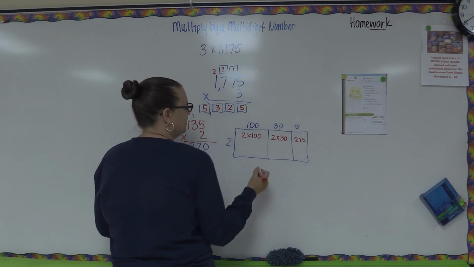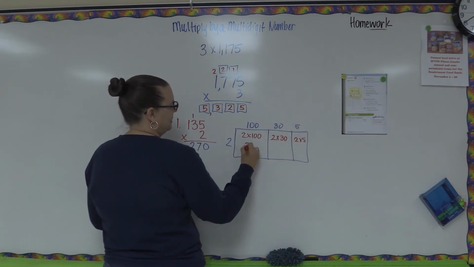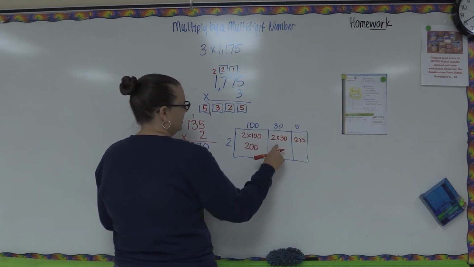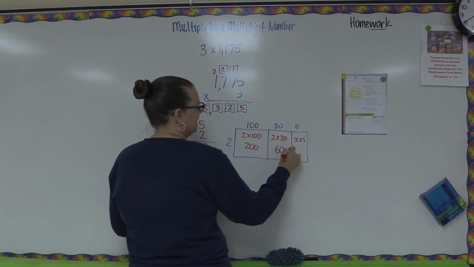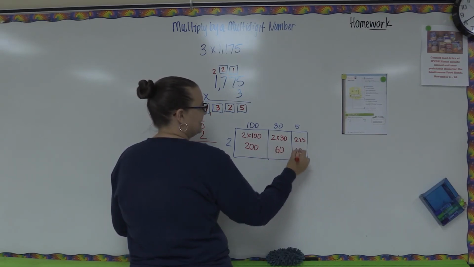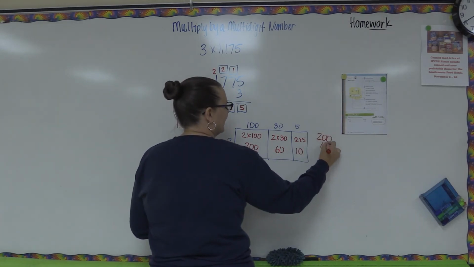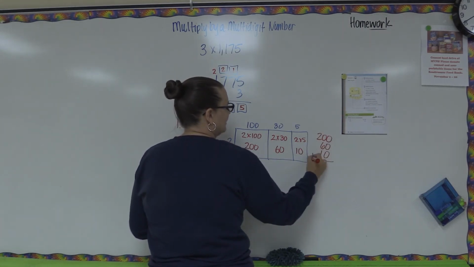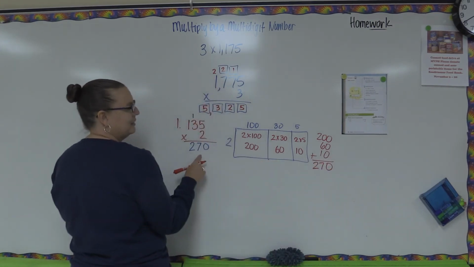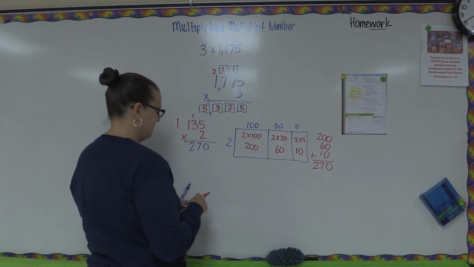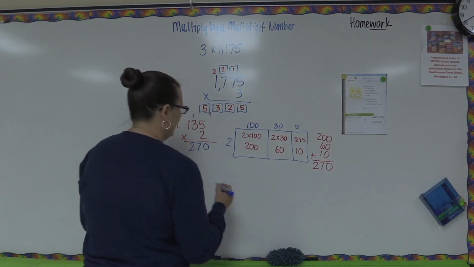Let's go ahead and find those products. 2 times 100 is 200. 2 times 30 is 60. And 2 times 5 is 10. Then all we have to do is add those partial products together to get our answer. So that would be 270. And you'll notice we got the same answer no matter how we did the problem. Let's go ahead and do the second one.